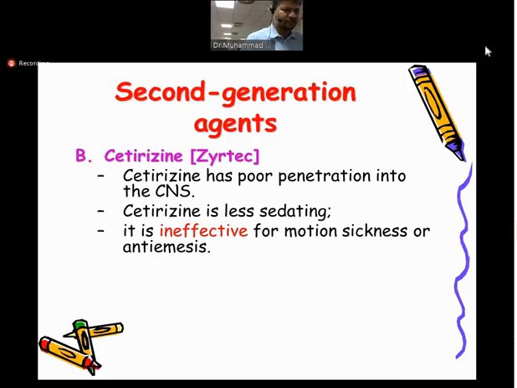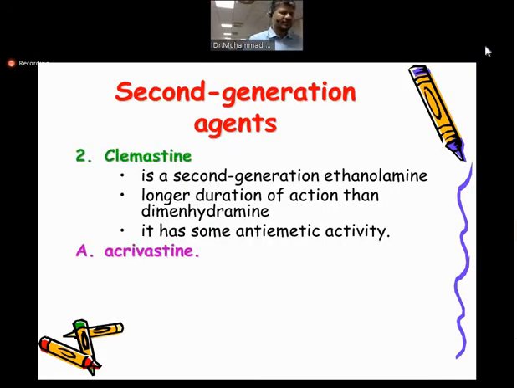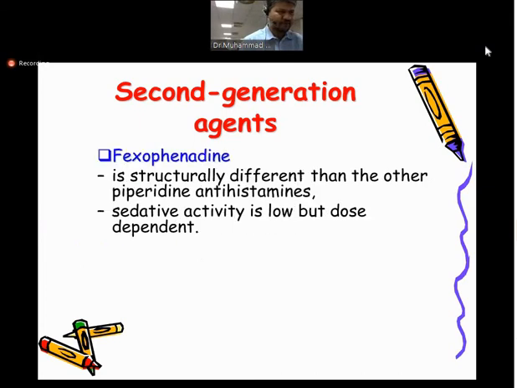It is also used. It is ineffective for motion sickness and anti-emesis. That was probably the last slide. I almost completed the lectures. Some disturbance in the last slides, but we have almost completed the part.